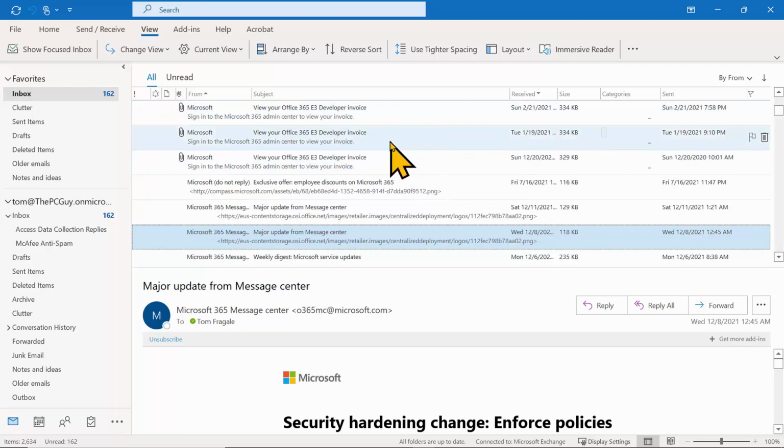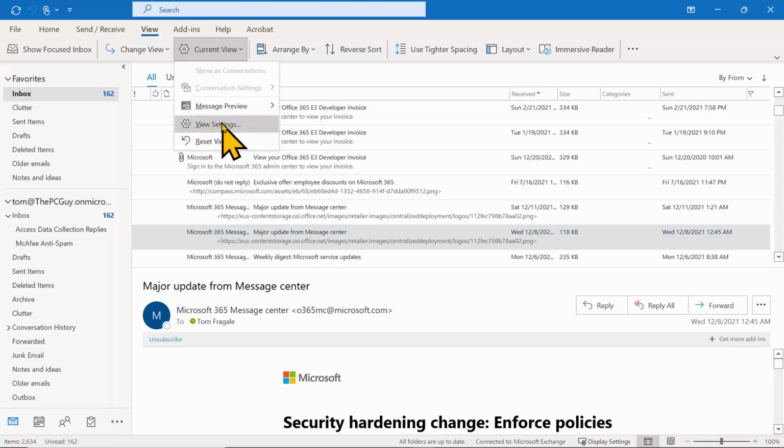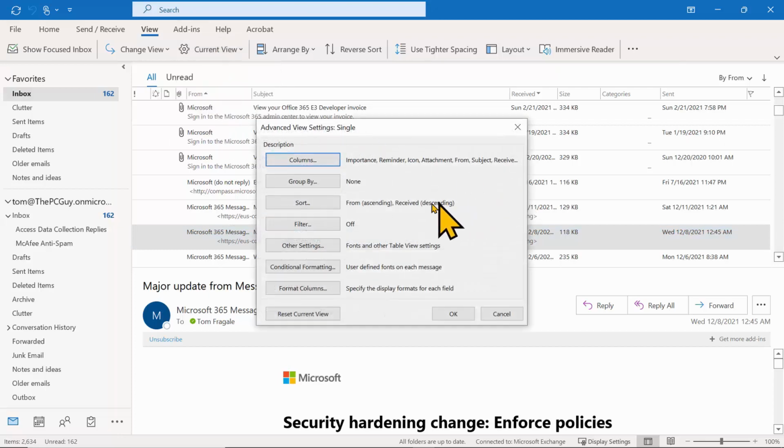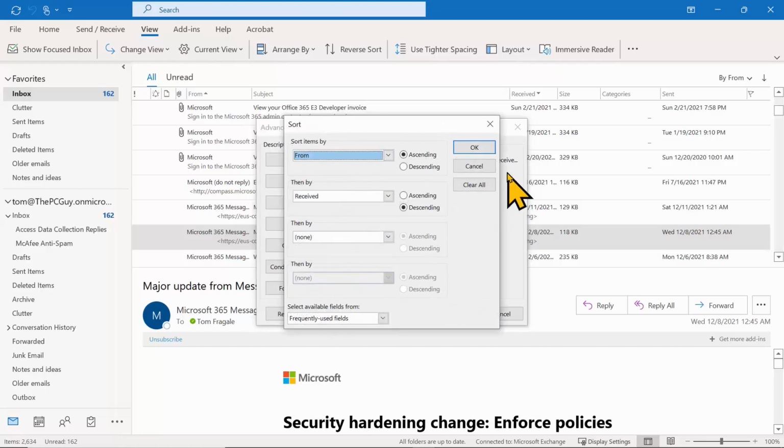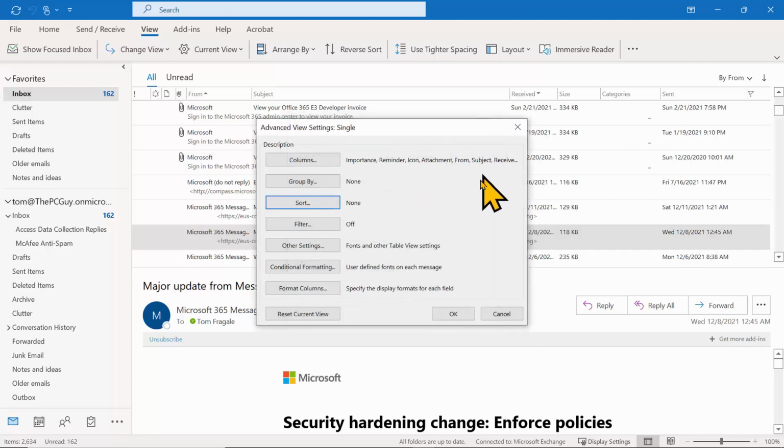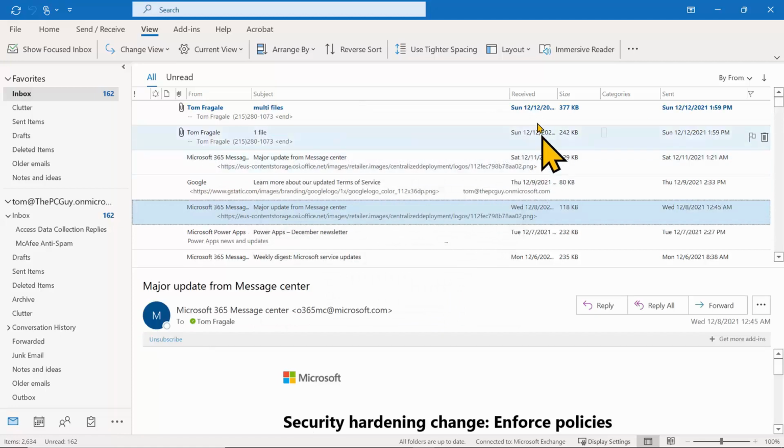So to do a more advanced sort, I can pick the View menu and say Current View, pick the words View Settings, and then you get this window. I'll pick the word Sort there, and you can pick up to 4 fields, and each one can be sorted independently, either ascending or descending. In this case, I'm going to pick the words Clear All, and now it's back to the normal sort, which will be by the receive date. I'll click OK, and then click OK again. And you can see it's back to being by the receive date.